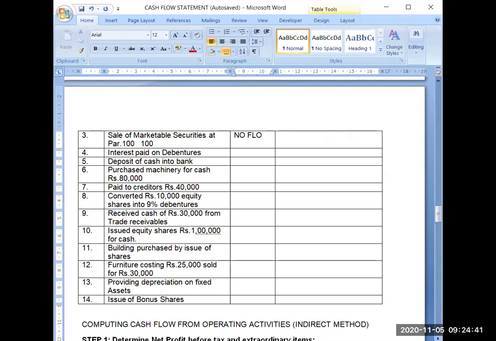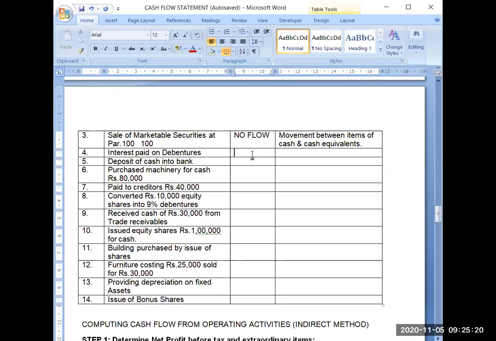It will result in no flow, because it is movement between items of cash and cash equivalents. Both are components of cash and cash equivalents. So one is reducing and one is increasing. That's why it will ultimately result in no increase in cash and cash equivalents.